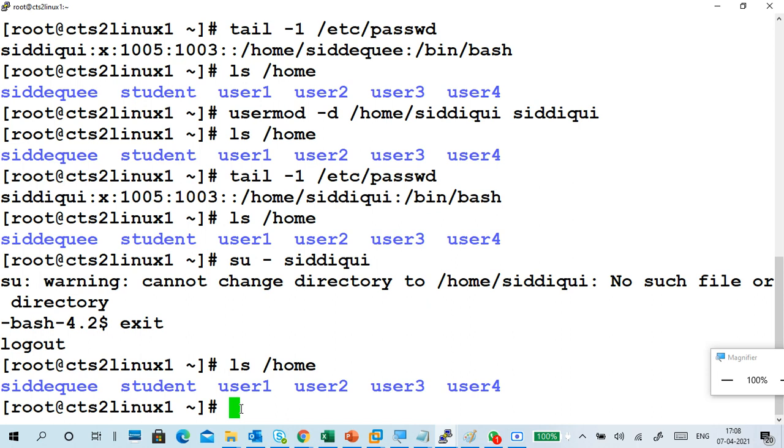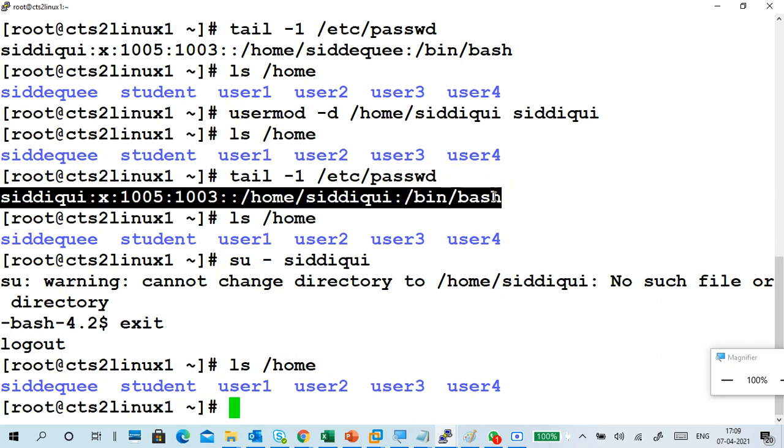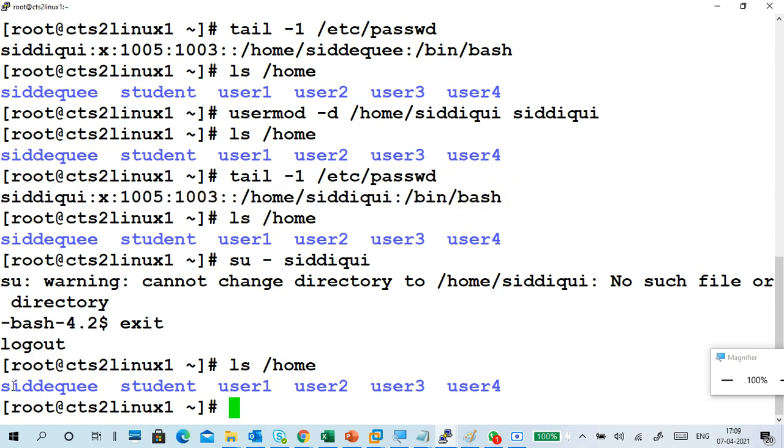Can we use cd? cd is change directory. I want to change the name of the directory. This is the existing name of the directory, and I want to change it to this name. I changed the name in the user settings, but the actual directory name is not changed.